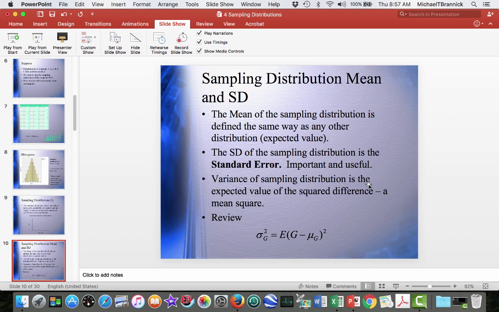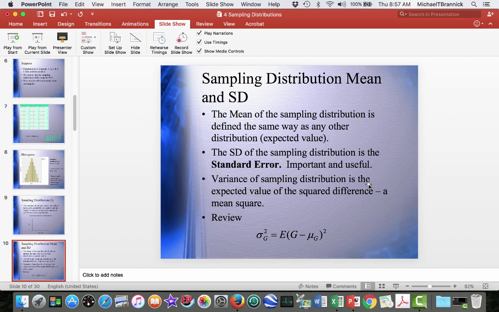The mean of the sampling distribution is defined the same way as any other distribution. That is, it's the expected value. So what's the expected value? That means the average. So the mean of a sampling distribution, you just find the sampling distribution, you take the average, that is the mean of that thing, that's the expected value. So for our dice example, for 2 dice at a time, that mean was 3.5.